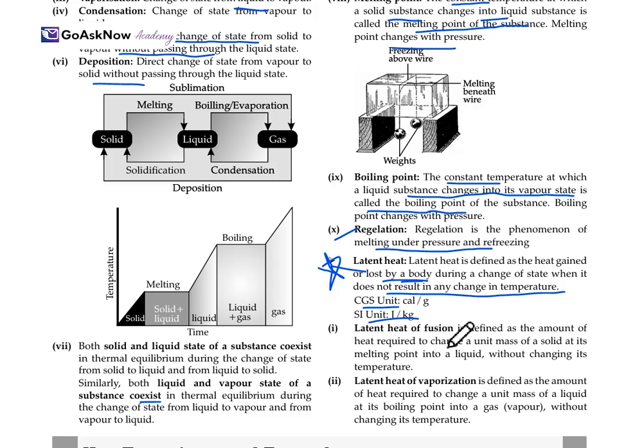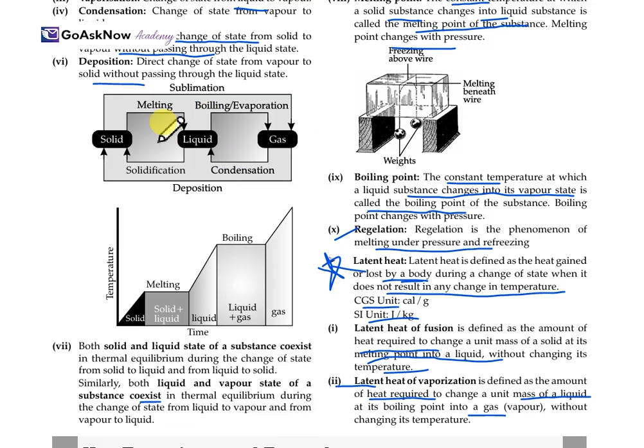Now, the latent heat of fusion is the amount of heat required to change a unit mass of solid at its melting point into liquid without changing its temperature. The latent heat of vaporization is the amount of heat required to change a unit mass of liquid at its boiling point into gas or vapor without changing its temperature.